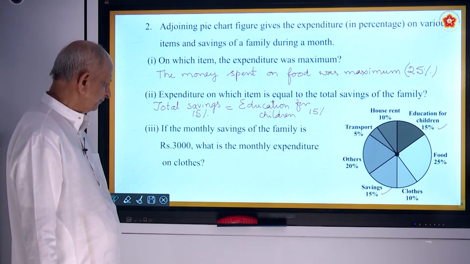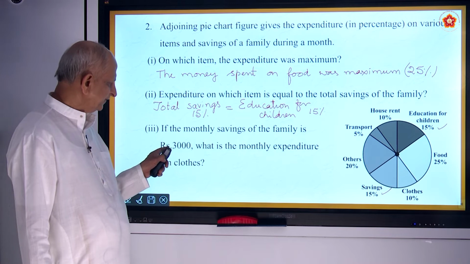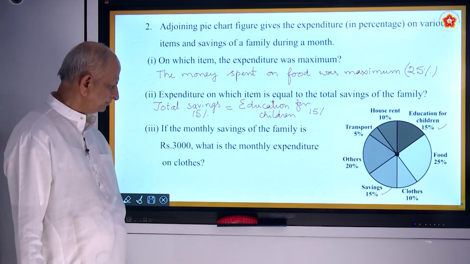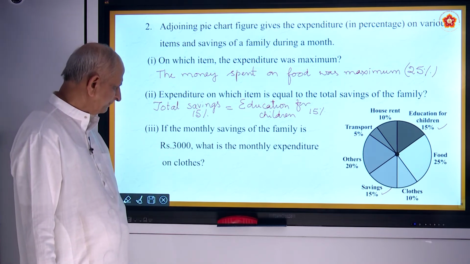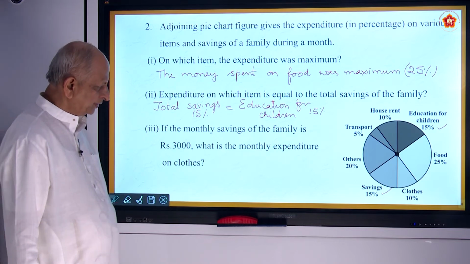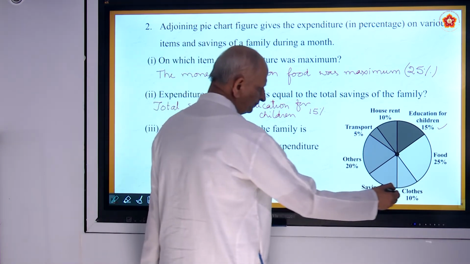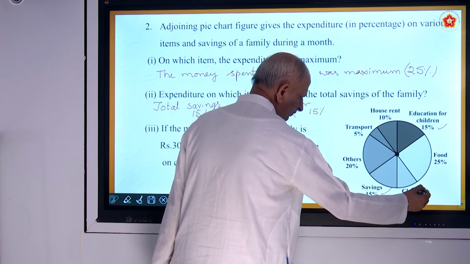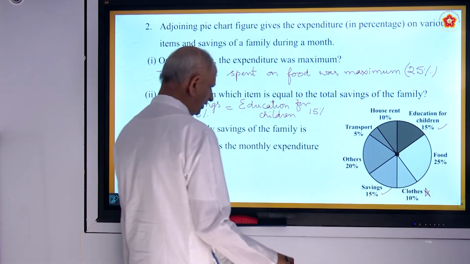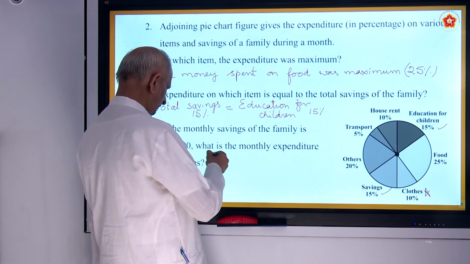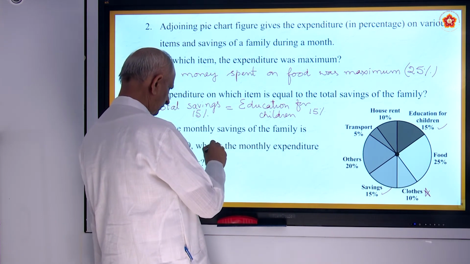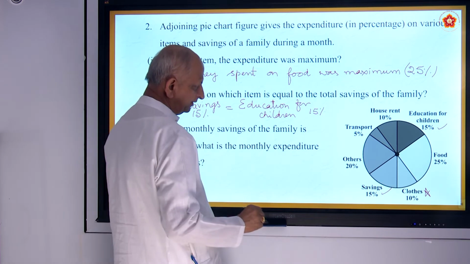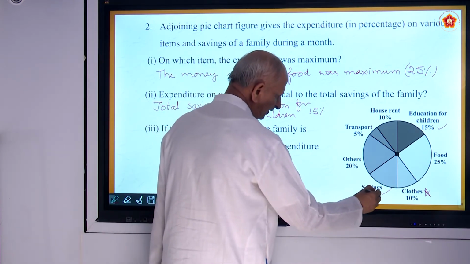And third question, the monthly savings for the family is rupees 3000. What is the monthly expenditure on clothes? See, clothes is 10%. And monthly savings of the family. Savings of the family is 15%.